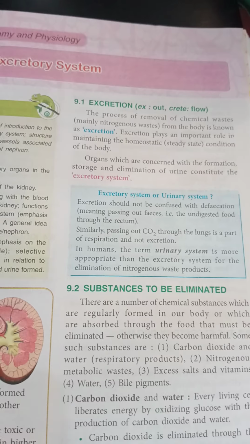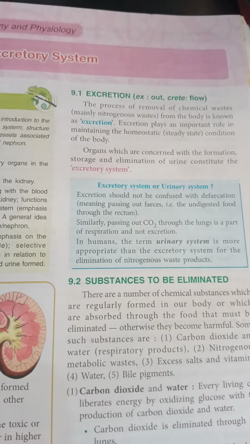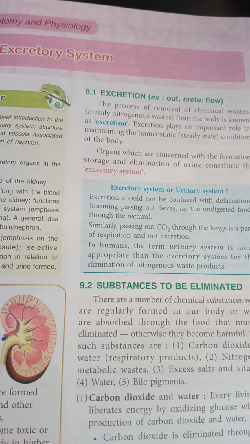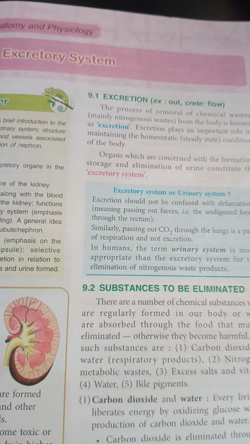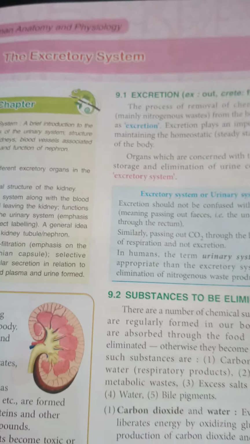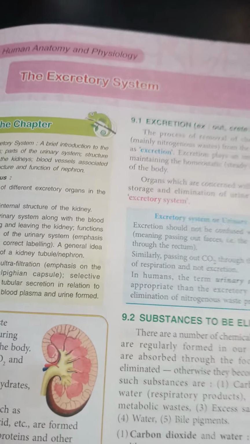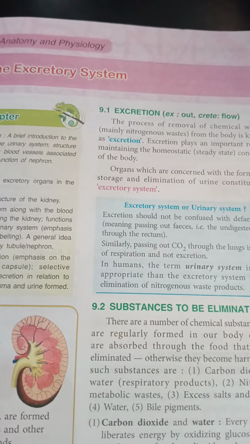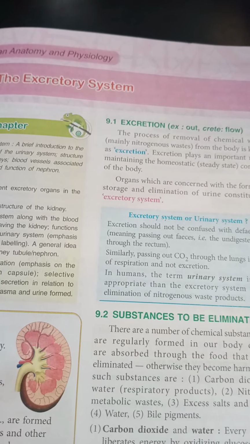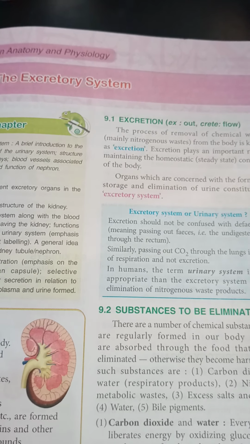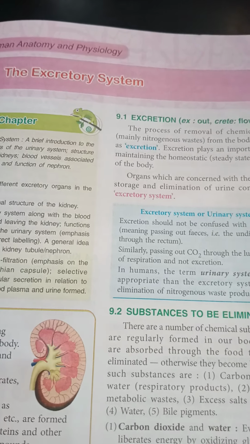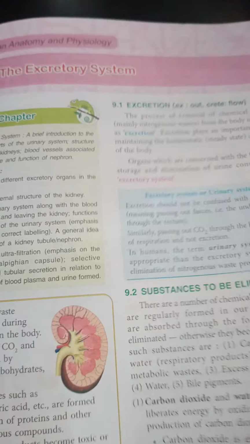Substances to be eliminated. There are some substances which have to be eliminated from the body. These are mainly carbon dioxide, water, nitrogenous metabolic waste, excess salts and vitamins, and bile pigments. First of all, carbon dioxide and water. Every living cell liberates energy by oxidizing glucose with the production of CO2 and water during respiration. So CO2 is eliminated through the lungs and the extra water is released out of the body in the form of sweat.